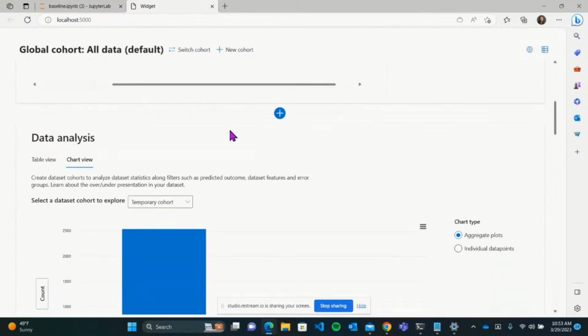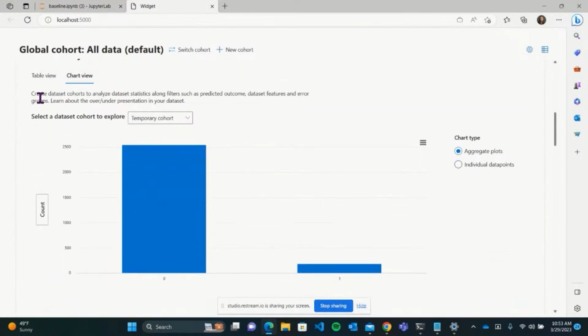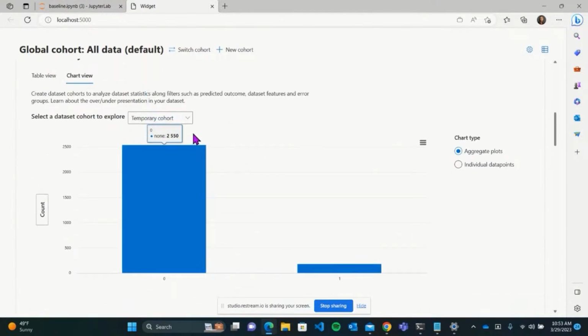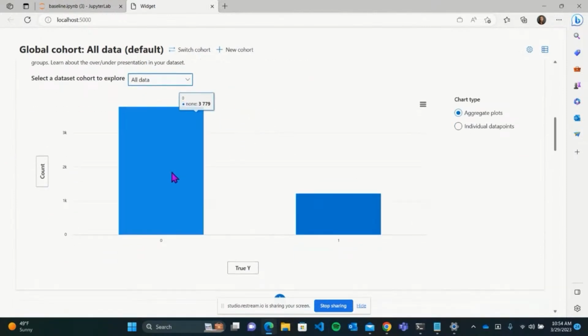So to do that, I'm just going to take another look here at something in the label distribution. Okay, so we have our full data. We can see there's a skewness here towards the negative label. There are fewer positive labels than negative labels. But what about the cohorts that we saw just up there?